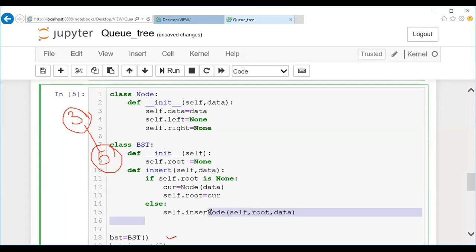Now we'll go and define this particular function, the logic of how to decide left or right. Now let me copy this.